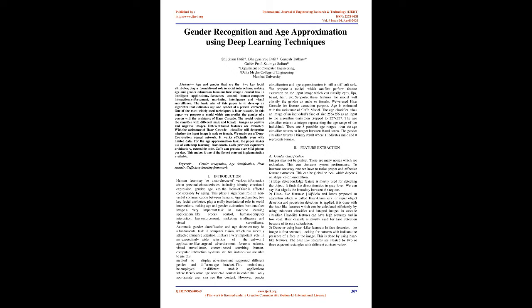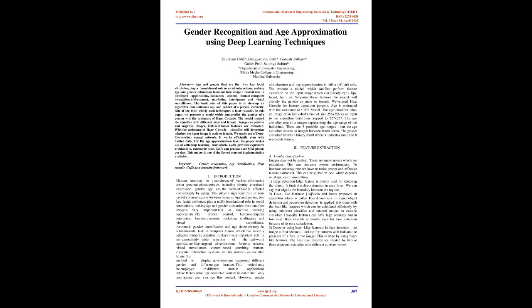One of the most widely used techniques is Haar Cascade. In this paper we propose a model which can predict the gender of a person with the assistance of Haar Cascade. The model trained the classifier with different male and female images as positive and negative images. Different facial features are extracted. With the assistance of Haar Cascade, the classifier will determine whether the input image is male or female.